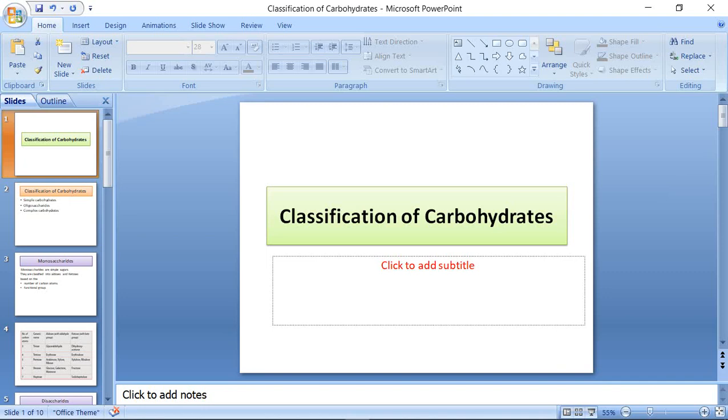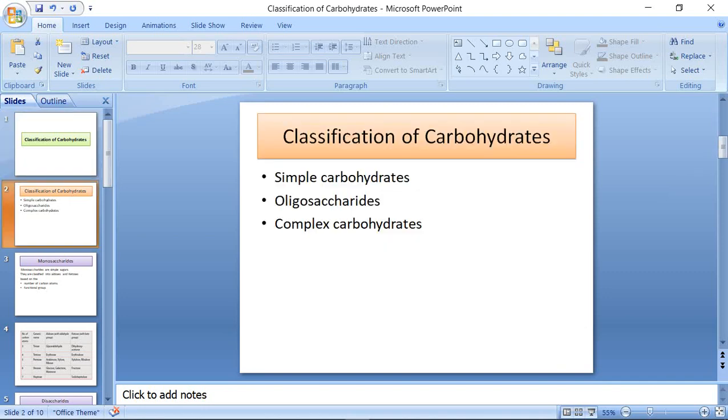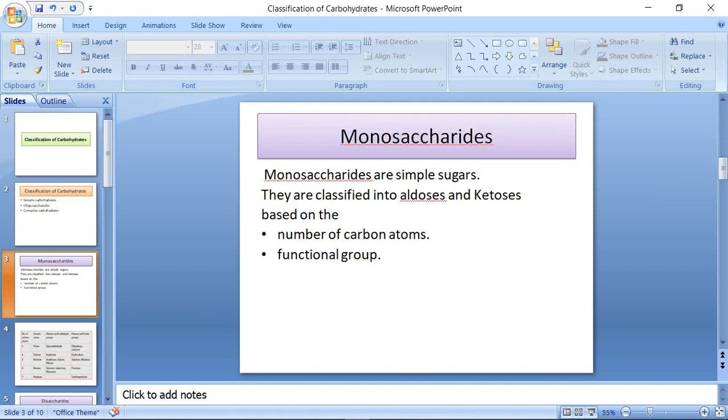Today's topic is classification of carbohydrates. Carbohydrates are classified as simple carbohydrates, oligosaccharides and complex carbohydrates. Under simple sugars, it's called monosaccharides.